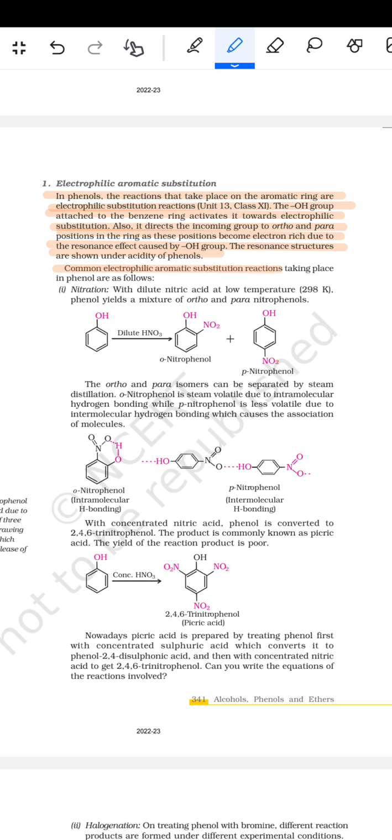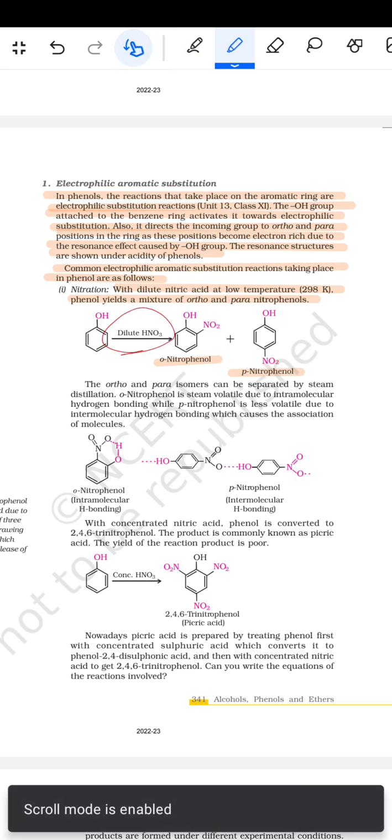Now the common electrophilic aromatic substitution reactions taking place in phenol are as follows. First, nitration: with dilute nitric acid at a low temperature of 298 Kelvin, phenol yields a mixture of ortho and para nitrophenols. This is ortho nitrophenol and this is para nitrophenol, formed with dilute HNO3.